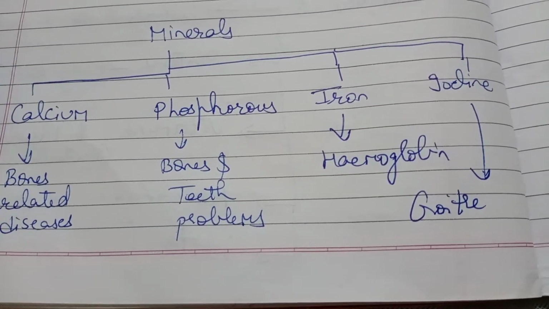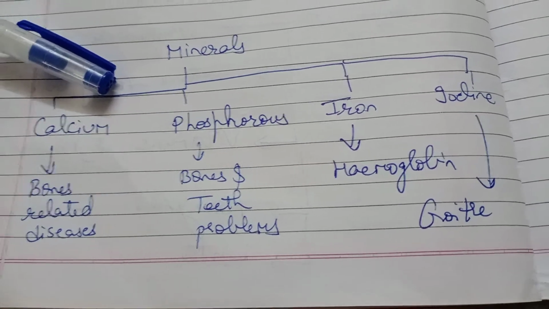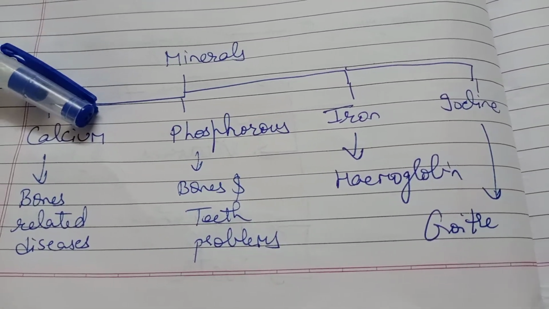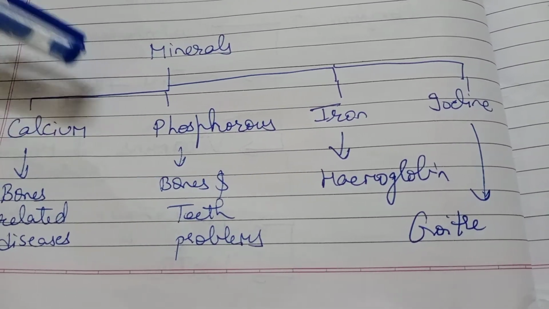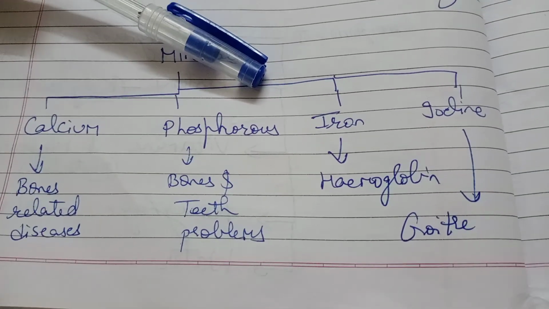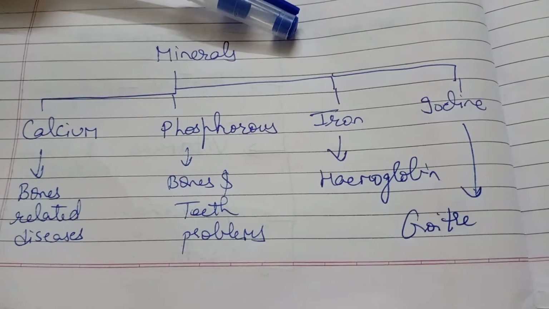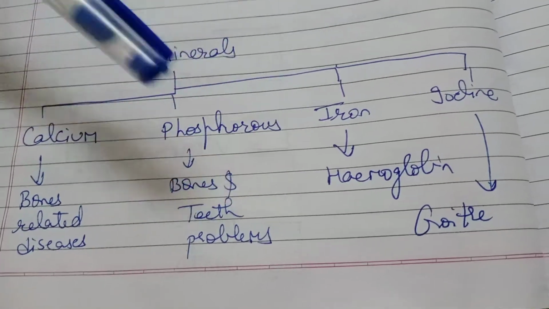Calcium is present in many milk products as well as green vegetables. Phosphorus is present in milk as well as fish and meat. Iron is present of course in green leafy vegetables as well as fruits and jaggery, which is called gur. Iodine is present in seafood and iodized salt. You can check at home your salt packet, there must be written iodized salt, means iodine is present.